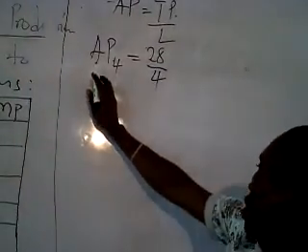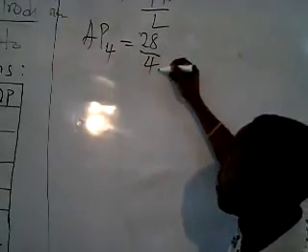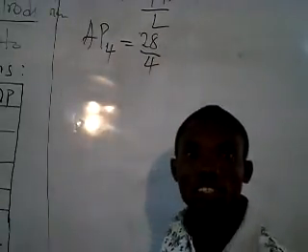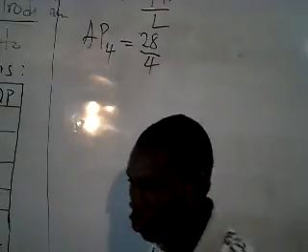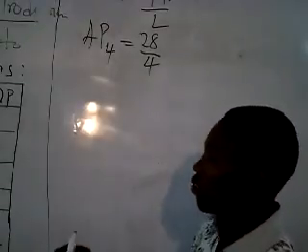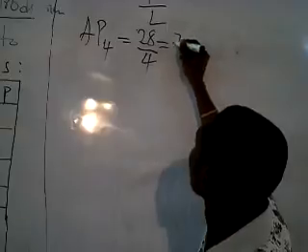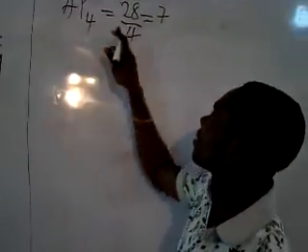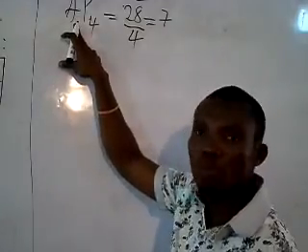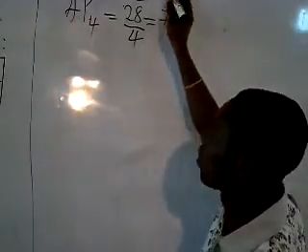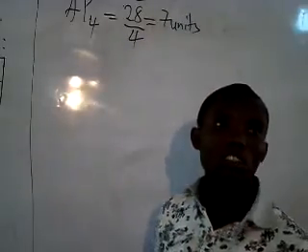So if you want average product when the fourth unit of labor was employed, 28 divided by 4, you get what? 28 divided by 4, let's see what you will get. 28 divided by 4, you get 7. So since average product is just talking about quantities of commodities or output produced, your final answer is going to be in units, 7 units.